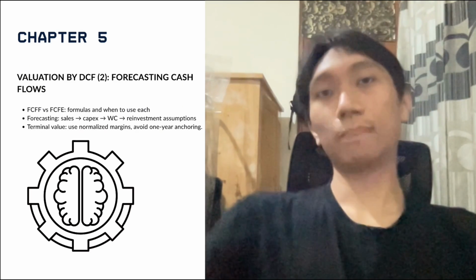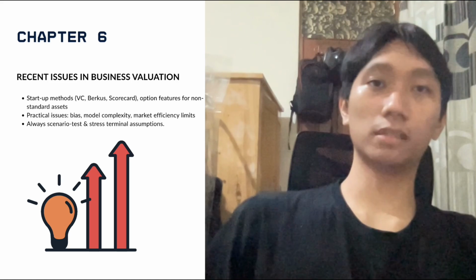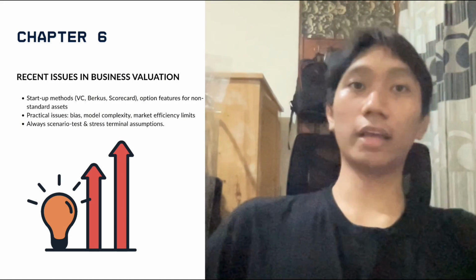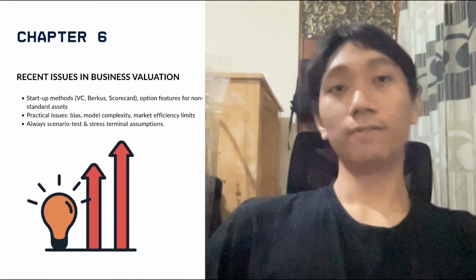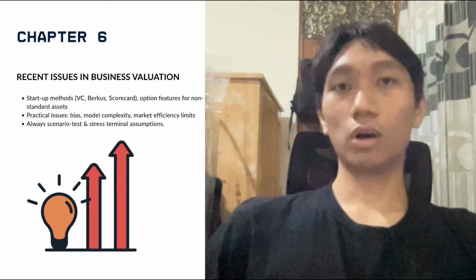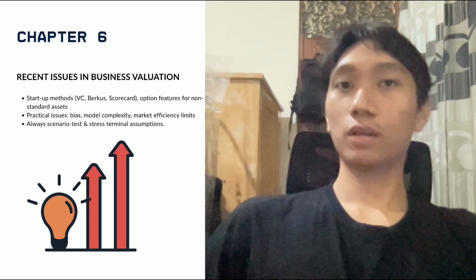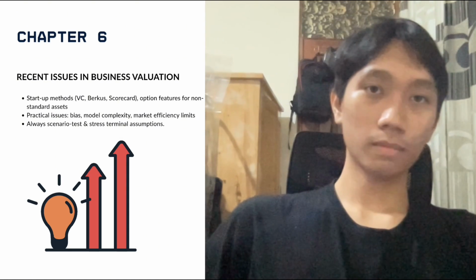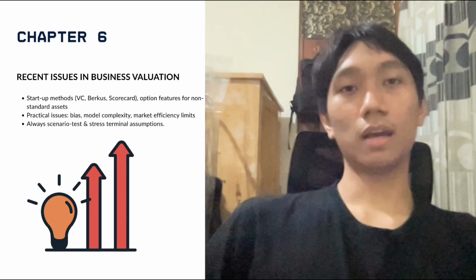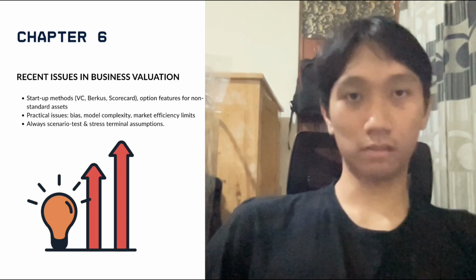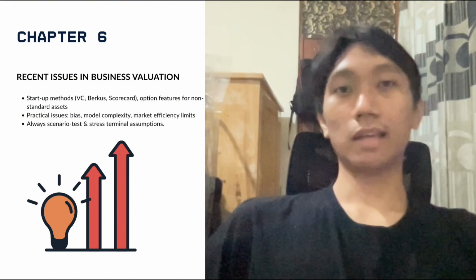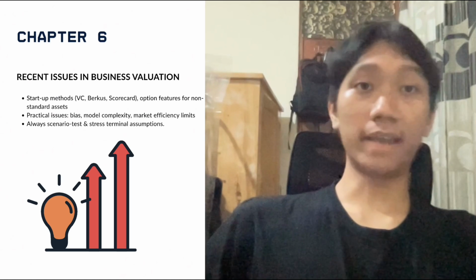Then the last, chapter 6, covers special cases and modern issues: startup valuation methods like VC approaches, the scorecard and Berkus methods; contingent claim thinking for assets with option characteristics; and practical limits such as data quality and cognitive bias.